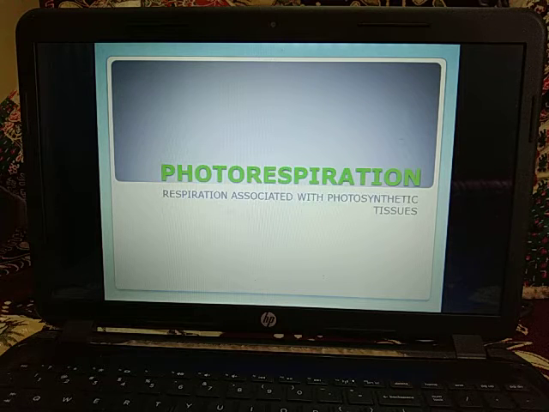Now, photorespiration increases with the increase of intensity of light. If intensity of light increases, photorespiration increases. If concentration of oxygen increases, the photorespiration will increase. It will increase with the increase in temperature and age of leaf. However, C4 plants are an exception. They are specialized tropical plants which ensure that photorespiration does not occur in them. Okay, so photorespiration does not occur in C4 plants.